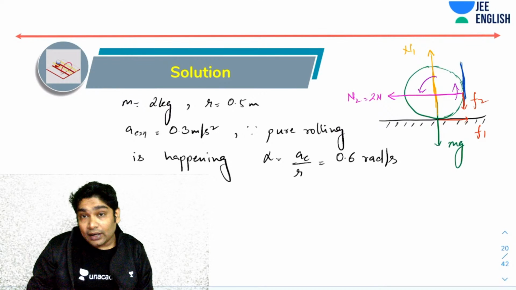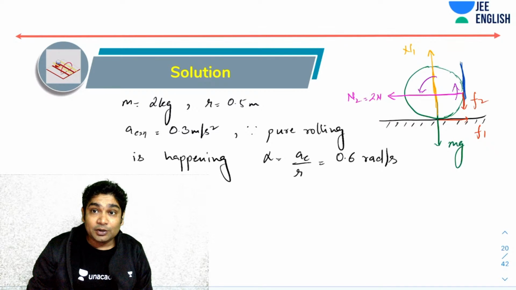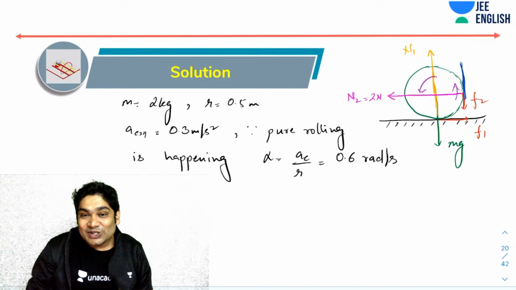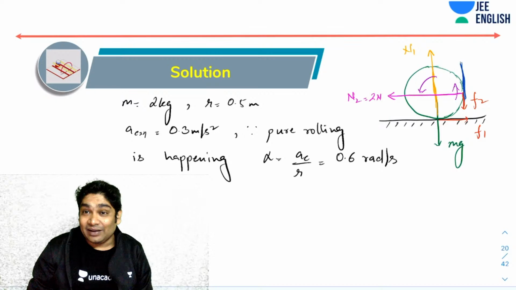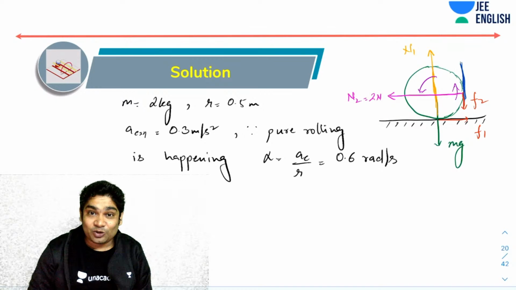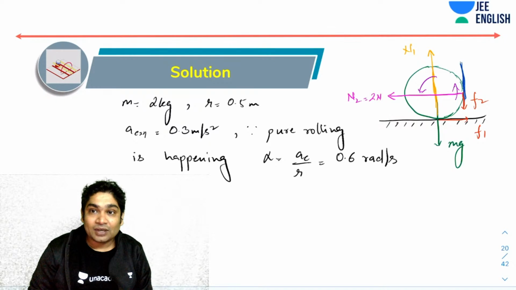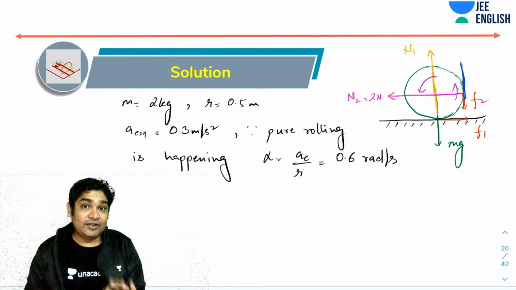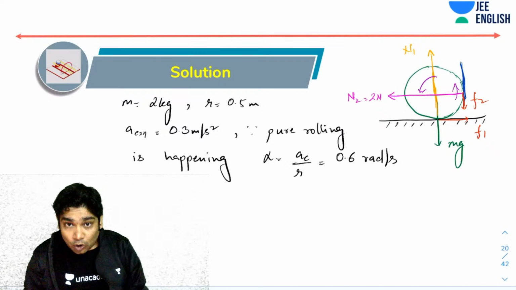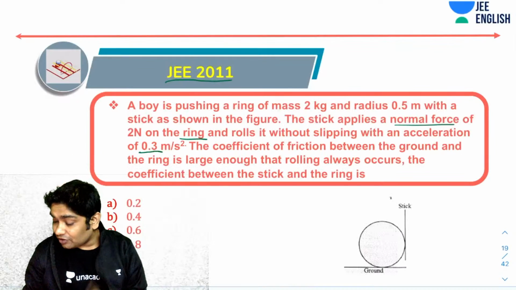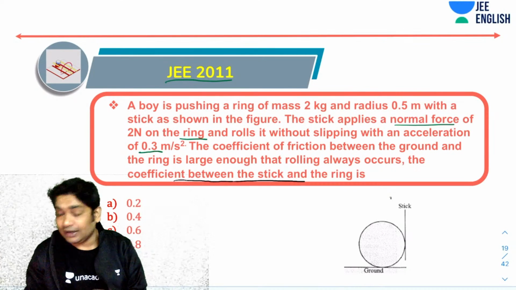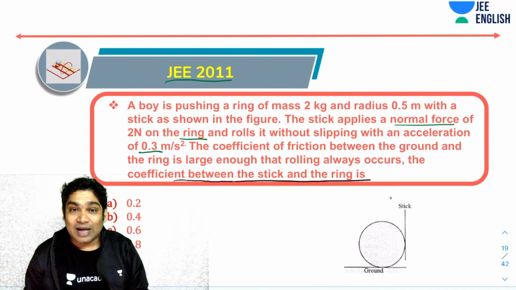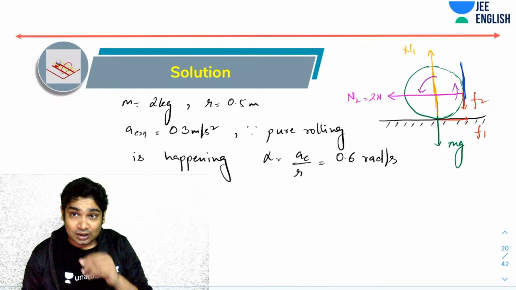Now all I need to do is write the Newton's laws equations. So yes, AP, this may appear to be tough, but trust me, if I show you the solution, it will be really easy. Since all you are asked is the coefficient of friction between the stick and the ring, what are the forces that you know?